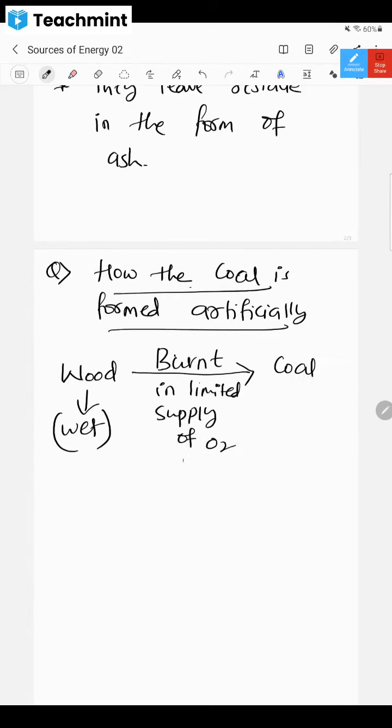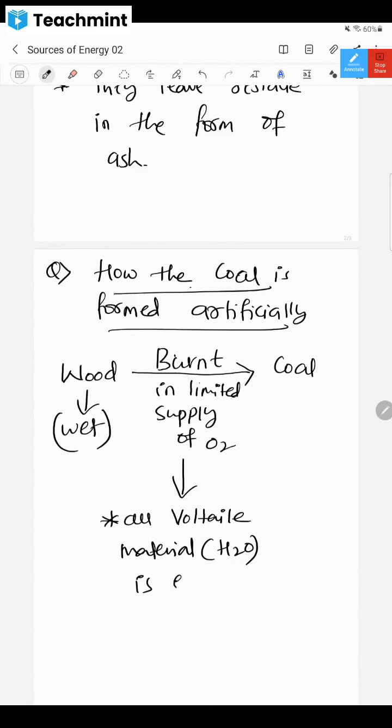In this process, what is happening? All volatile material, which means what can evaporate, especially the water, is evaporated or escaped.